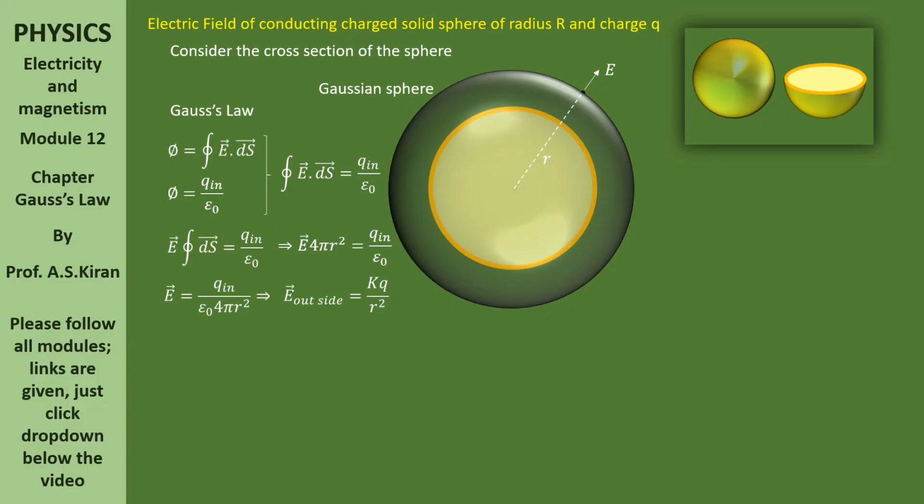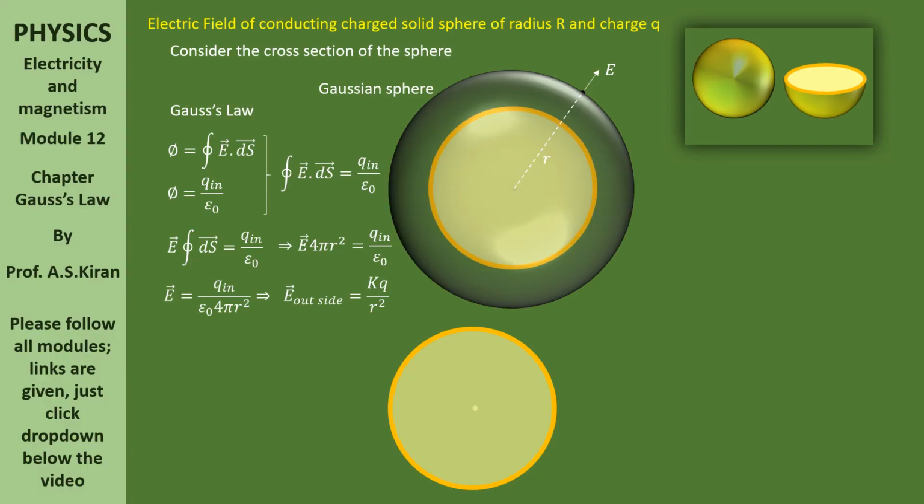That is E outside. By all means, what we are doing here, we are finding the electric field outside the solid conducting sphere. So E outside for a conducting solid sphere is kq by r square.